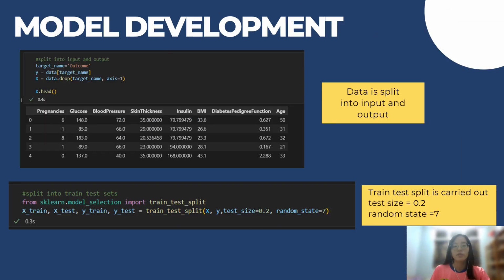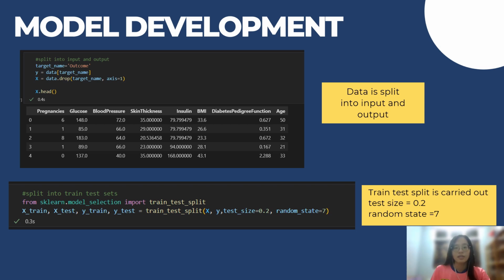Then we will start model development. The first step of model development is to split the data into input and output, which are X and Y. The X will consist of all the feature variables, which is the input, and Y will consist of the output variable, which is the outcome. Then the train test split is carried out to separate the data into training data and testing data. The test size is set as 0.2, where 80% of the total data will be categorized as training data, while the remaining 20% will be the testing data.